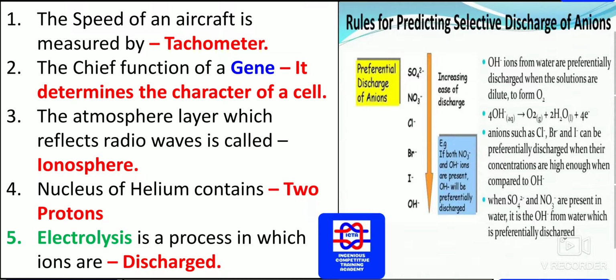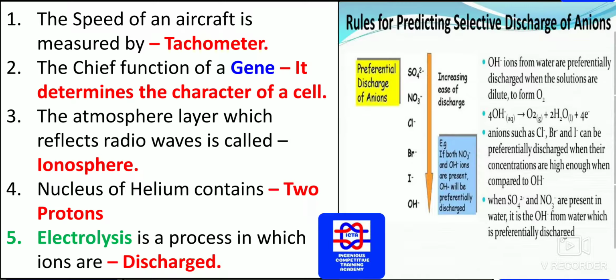The speed of an aircraft is measured by the tachometer. We know that the instrument fitted in the aircraft which measures speed is known as the tachometer. Please remember there is also the altimeter, where you measure the height of the plane. Next, the chief function of a gene is that it determines the character of a cell.